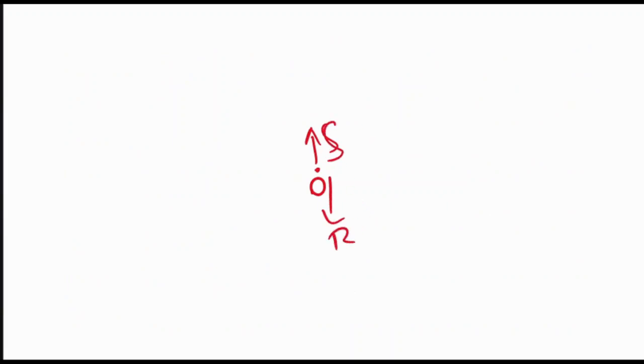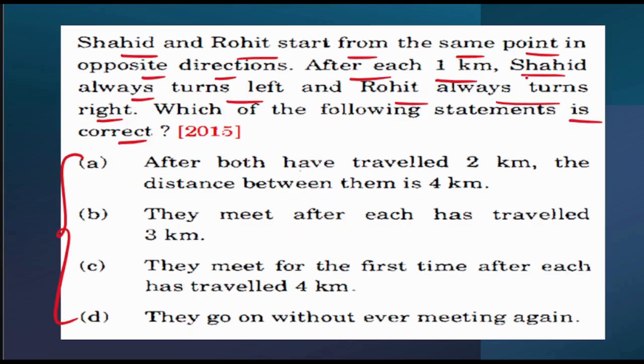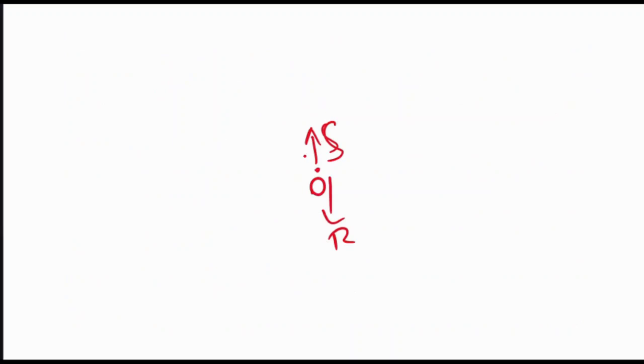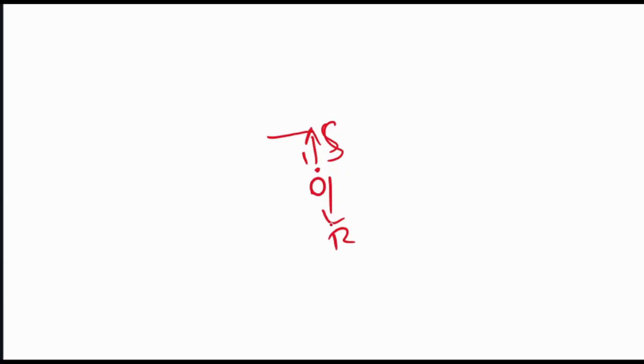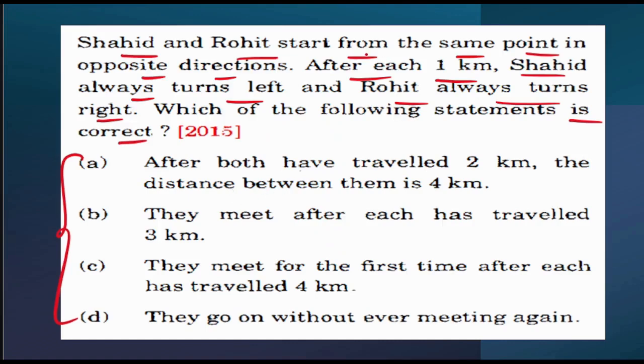Let's see what else they have said. After each 1 kilometer, Shahid always turns left. So after 1 kilometer, he turned left. And Rohit always turns right. Now see, if he is going in this direction, then which will be right to him? Right will be this one. 1 kilometer. Now they have not said anything more, so let's see which statement is correct.